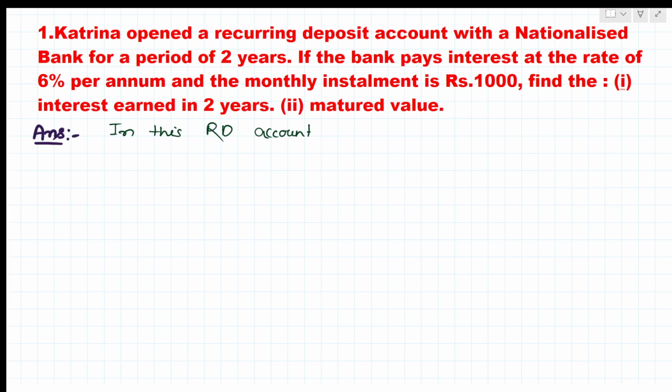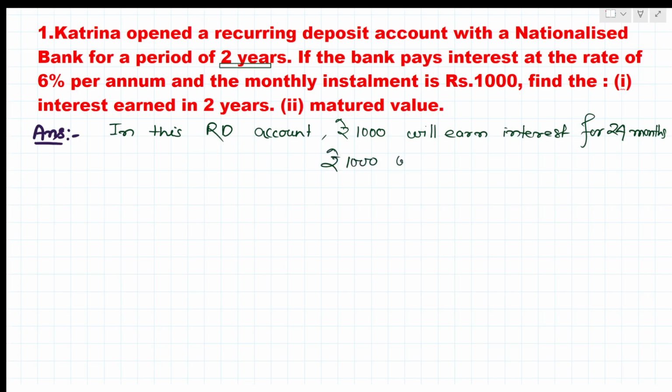So first we'll write that. Rupees 1000 will earn interest for 24 months, right? Here it is 2 years, equal to 2 into 12, that is 24 months. And again for the next month, rupees 1000 will earn interest